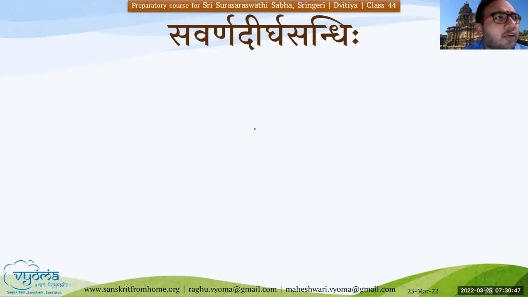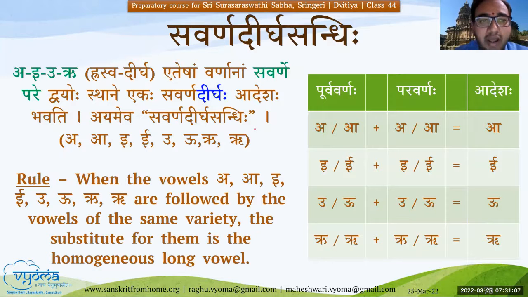Yes. Is it also the same for, suppose, Hare plus Eti? There also the Purvarna and Paravarna are Ekara only. So what will happen in that case? It will be Vruddhi Sandhi. No, it's not. It will not be Vruddhi Sandhi. It's a different Sandhi anyway. This rule is specifically for the Savarna case. So that is one more condition that we should remember when we state the rules of the Sandhi.